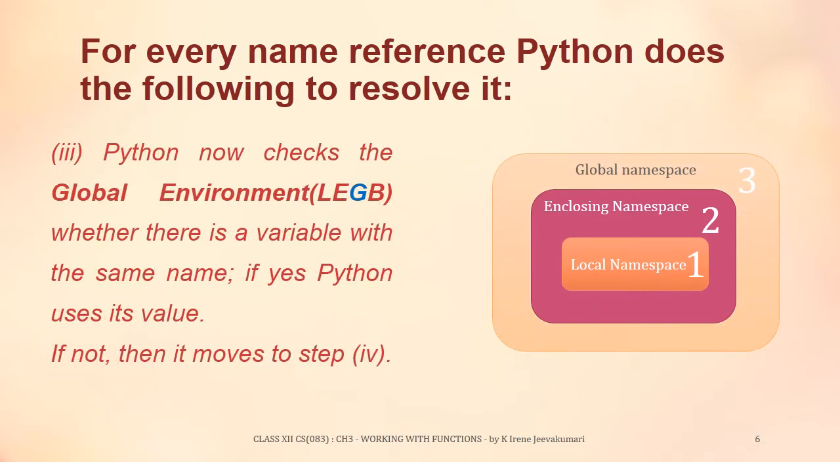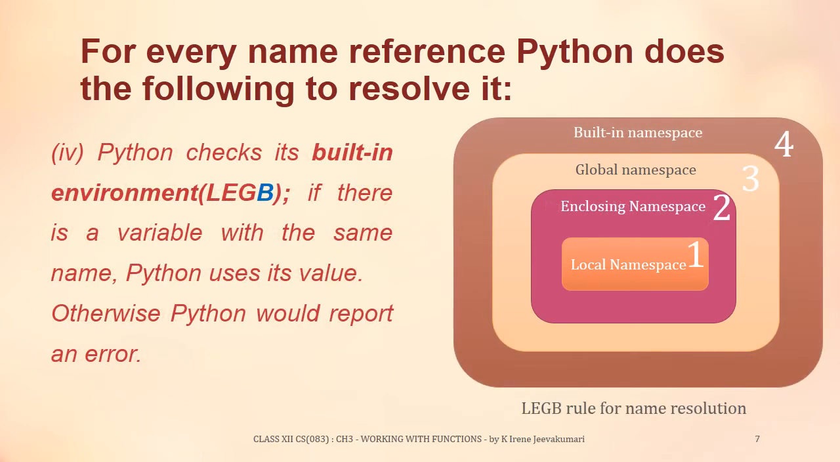If the variable or name is not found in local namespace and enclosing namespace, Python goes to step 3, that is to the global namespace. Now Python checks the global environment whether there is a variable with the same name. If yes, Python uses its value. If not, then it moves to step 4. So the third place to be checked for the availability of the variable or name is global namespace. In the LEGB rule, the third letter G stands for global environment or global namespace. If the variable or name is not found in local namespace, enclosing namespace and global namespace, Python goes to step 4, that is to the built-in namespace.